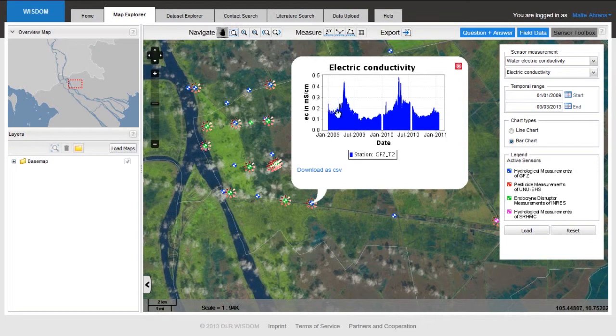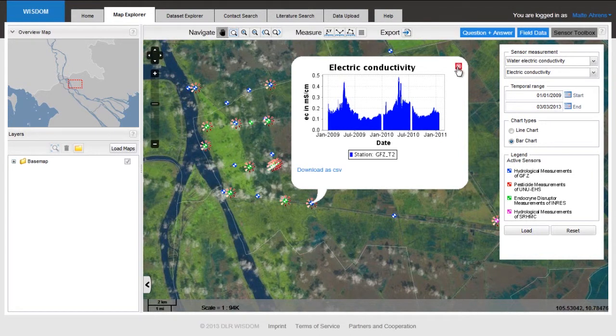Here is a chart. Thanks for waiting. So you can see here, very high salinity in a dry season, when the ocean water can push quite far inland into the Mekong, and you can also see some little gaps where the sensor wasn't working. Here is a peak of the salinity, and you can also see that this sensor stopped operation in 2011.